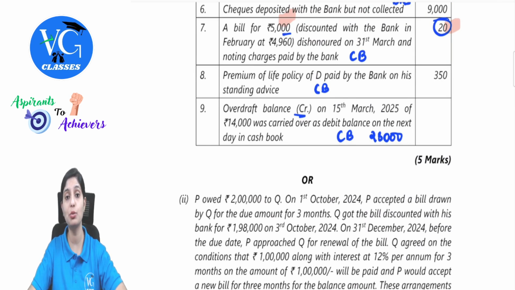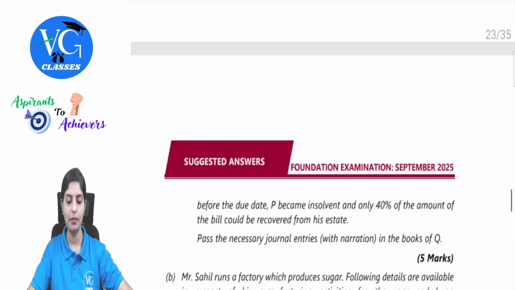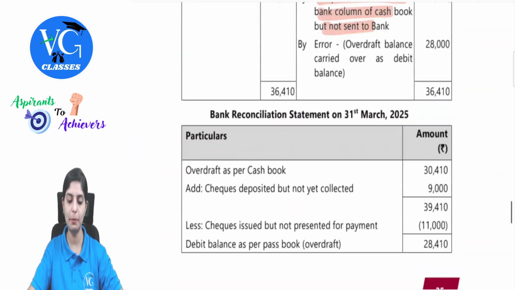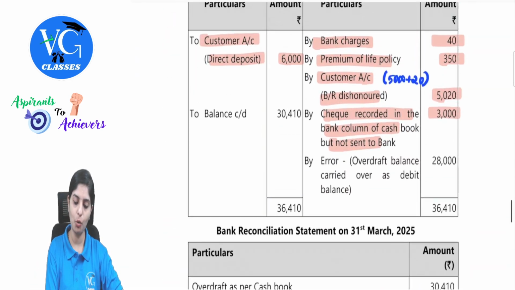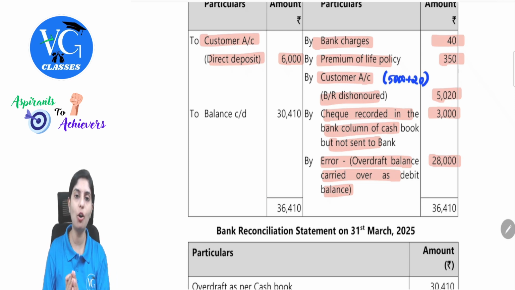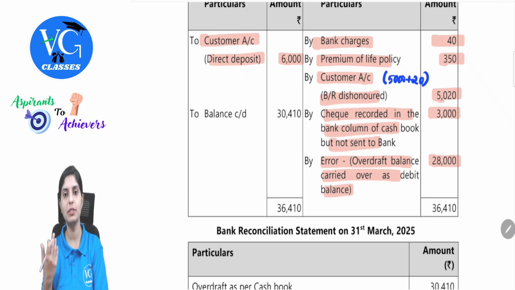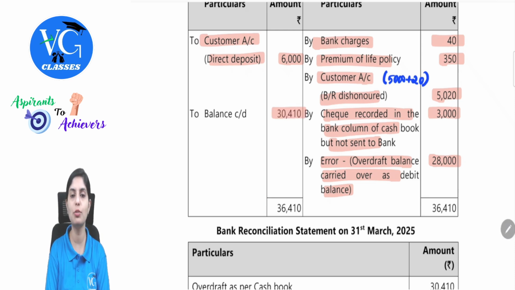Then there was an error: overdraft balance credit, which was taken as debit balance on the next day in the cash book. This needs to be revised. See, this is an overdraft balance. Therefore, we will reflect it on the payment side. But when we are reflecting, we will have to consider the double amount. By error, overdraft balance carried over as a debit balance, 28,000. Clear? After considering all of these entries without opening balance, we will have one closing figure, 30,410.